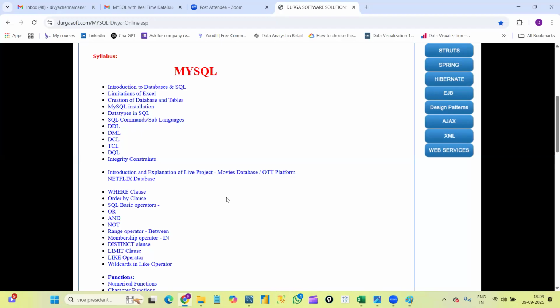SQL Server is a database. MySQL is also a database. Whatever syntaxes we are learning here, you can use in SQL Server also. One day I'll show you the user interface of SQL Server. Actually, in my Tableau classes, I will explain SQL Server. I'll show you how SQL Server looks. If you want, I can create one table and show you in SQL Server. The syntaxes will be the same, and you can use all of them there also.